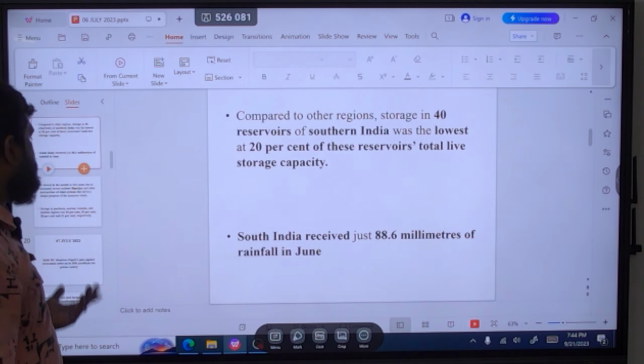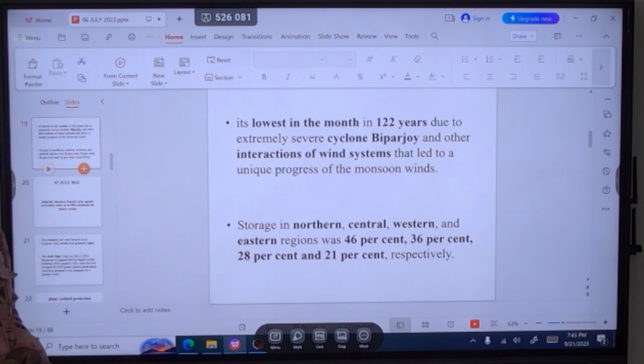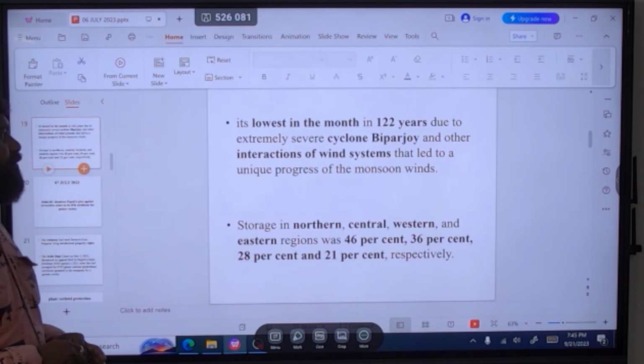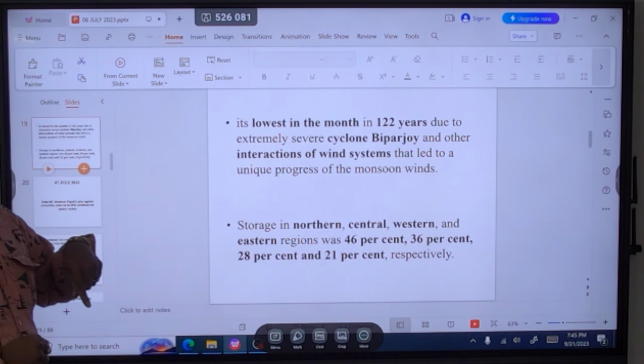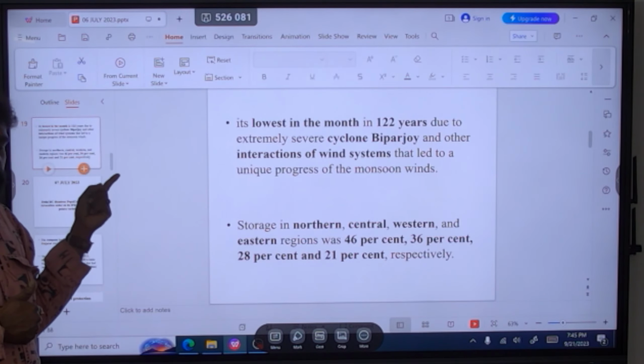Yes, obviously. So South India remains very deficit in rainfall this year, but in the northwest part of India we will have that much extreme rainfall. So why does the northwest part of India have that much rainfall? That is because of the interaction of the western disturbance and the monsoon.